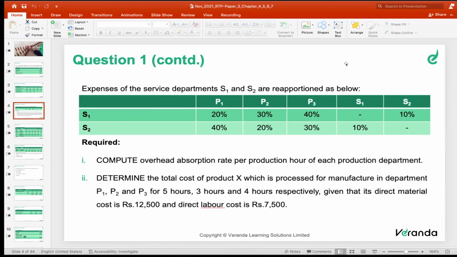The third method, reciprocal method. Both the service departments render services to each other. In the sense that I also render service to you, and you are also rendering services to me. Then it is called reciprocal. Then we have to solve the problem by way of reciprocal method. Under reciprocal method, two techniques are there to solve the problem. One is the simultaneous equation method.